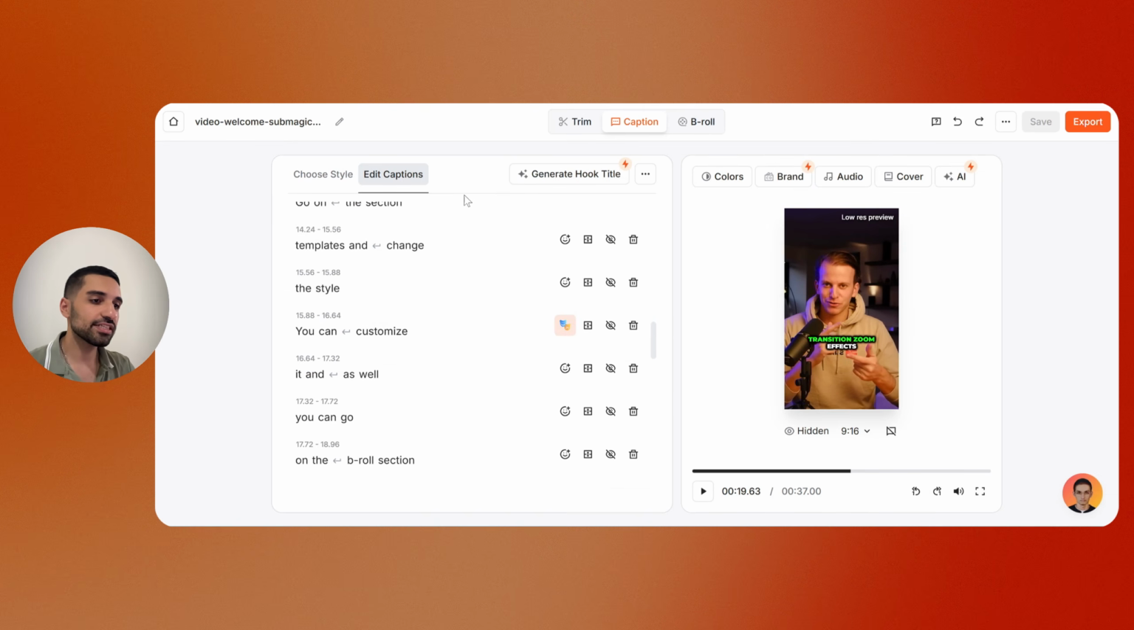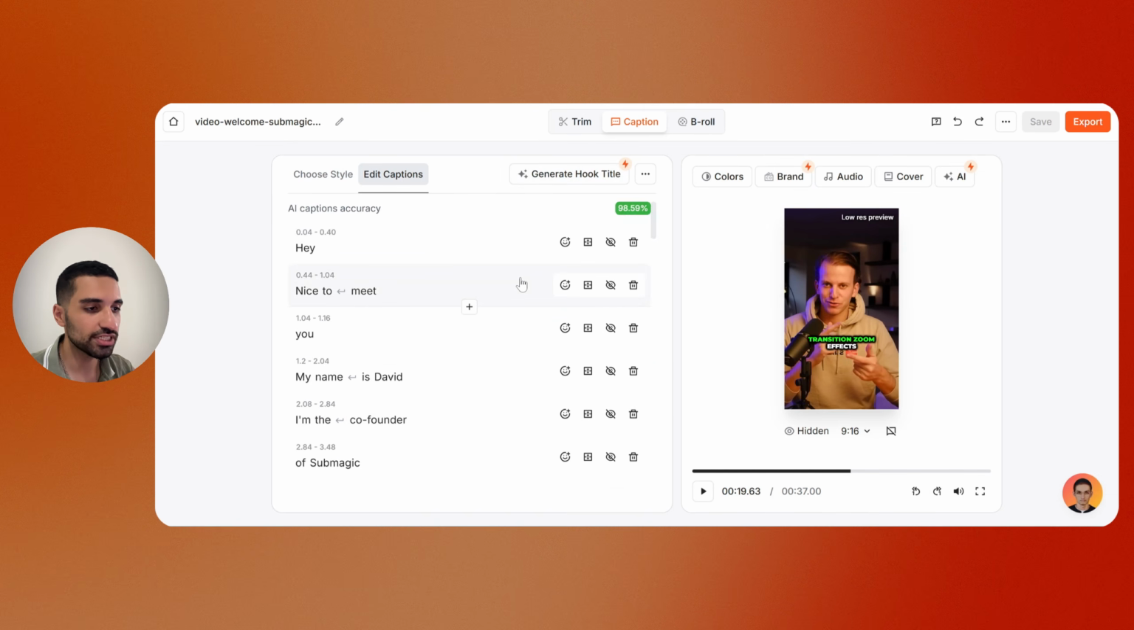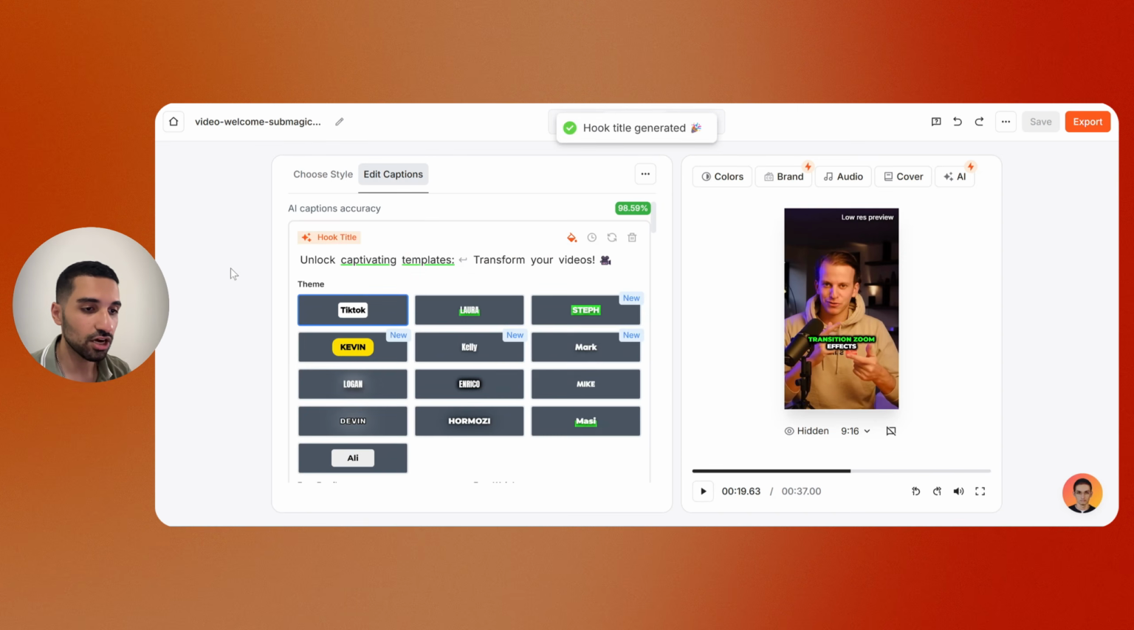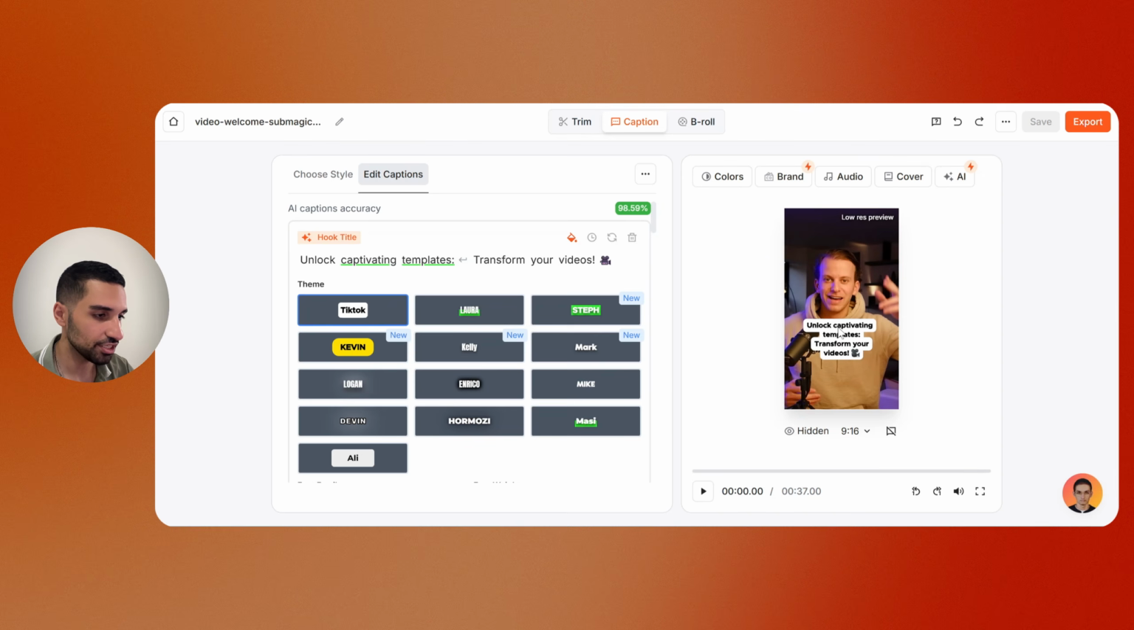So the next thing is to generate a title hook. This is for the first frame, where we want to generate some hook as a text for our video. So you can click here and the AI will generate a hook title based on all the captions or based on the context of your video. So now we got our hook title. It says: unlock captivating templates, transform your videos with this little movie emoji or camera emoji. Let's just go to the first scene. You see that it says unlock captivating templates, transform your video. This is exactly our hook text based on our video context.